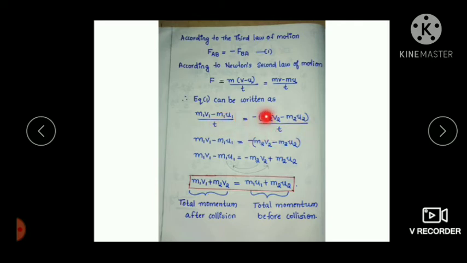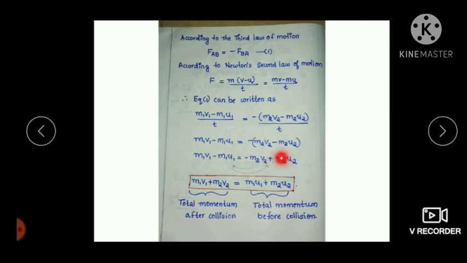In both these equations t is common, so we can cancel this t. Then we can write m1 v1 minus m1 u1 is equal to minus (m2 v2 minus m2 u2). If we open this bracket, we will get minus m2 v2 plus, minus into minus is plus, m2 u2.